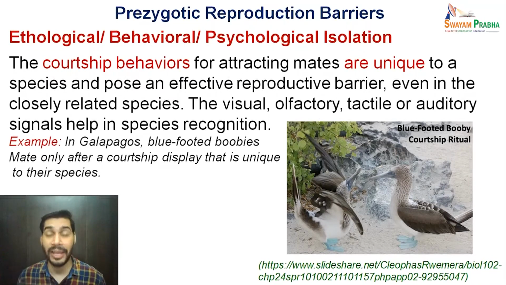So they have specific courtship behavior with which they identify who is a member of their species, and they mate with those only. Such ethological or behavioral isolation mechanisms or barriers do exist in different species.